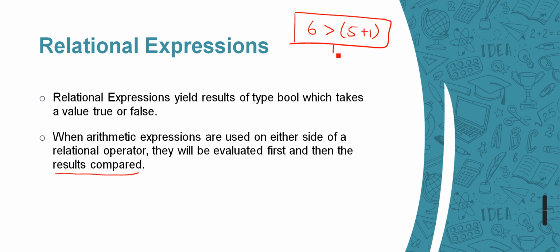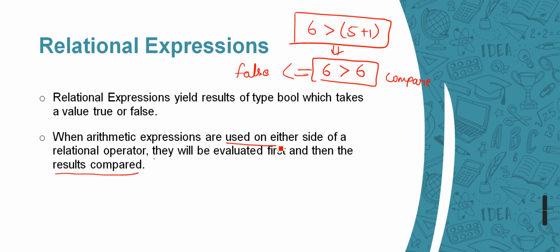What exactly will happen first? Whatever value is on the right-hand side or left-hand side will be calculated first. So 5 plus 1 is 6, and then it is going to compare. Only then is it going to return true or false. So this time it is going to return false for us.